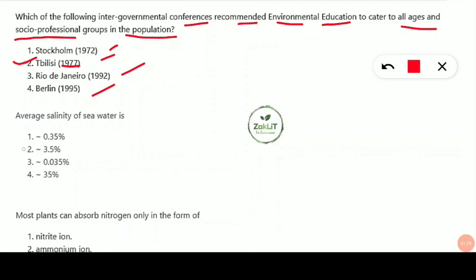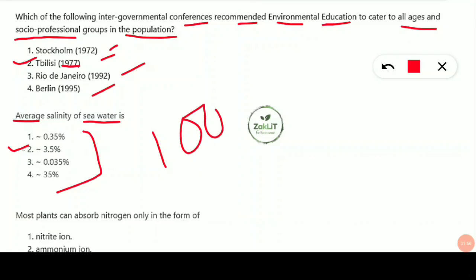Coming to the next question: average salinity of seawater is how much percentage? This is also a very frequently asked question, but you are often confused. So here the correct option will be option number 2, 3.5% is the average salinity of seawater. That means if you take 100 ml of seawater, then 3.5 ml will be the saline content of that seawater.